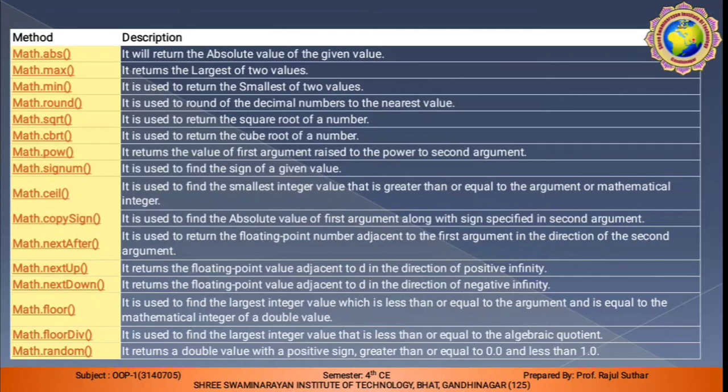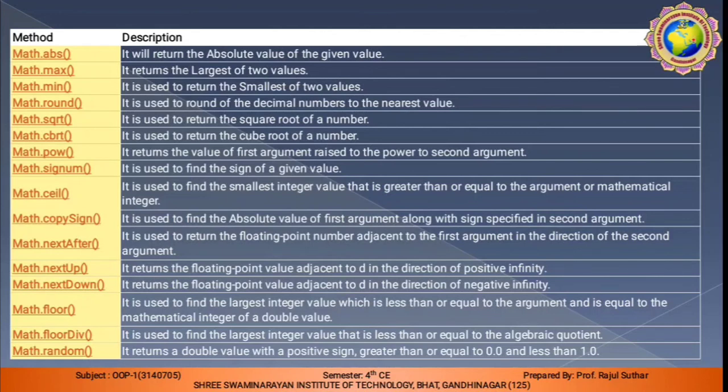Here a number of methods are covered, like Math.abs, which returns the absolute value of a given value. Math.max, we already discussed, returns the largest of two values. Math.min is used to return the smallest value. Round is used to round a decimal number to the nearest value. Square root, whenever we require the square root. cbrt is called the cube root of a number, if we want to find the cube root. As well as the power function. Signum, if we want to get the sign of a number.